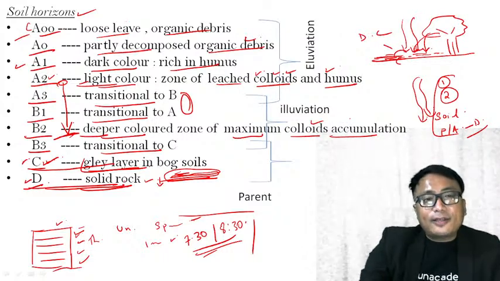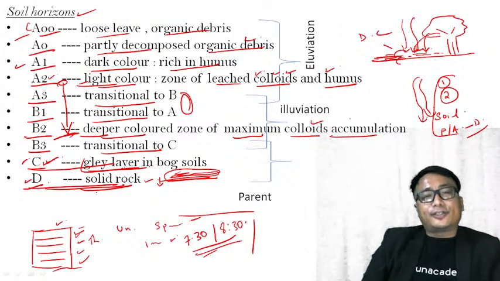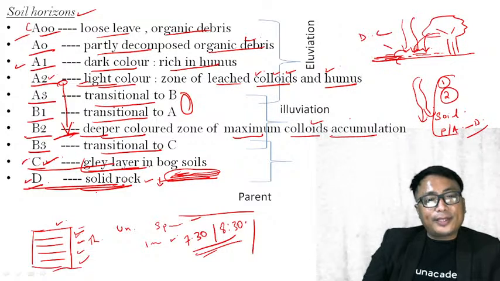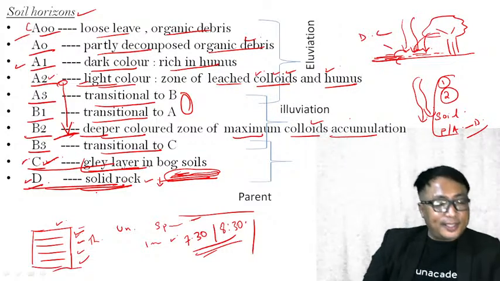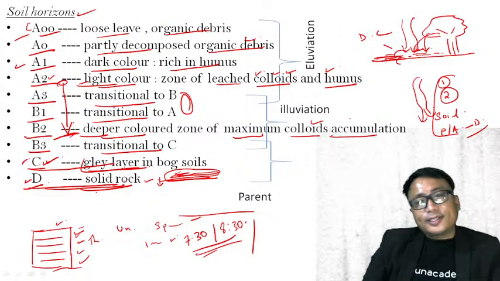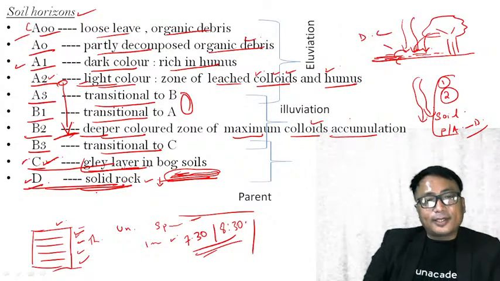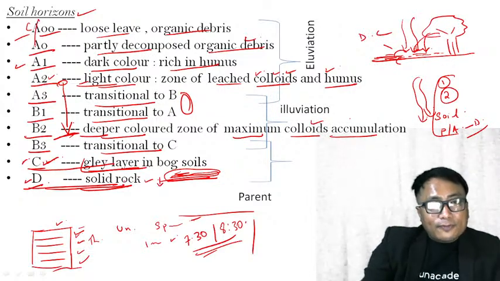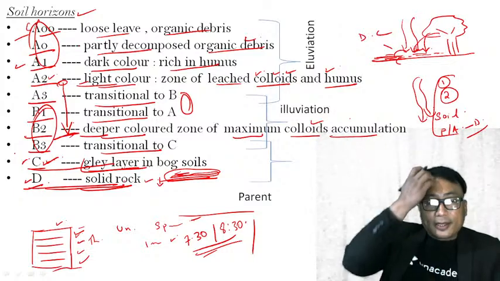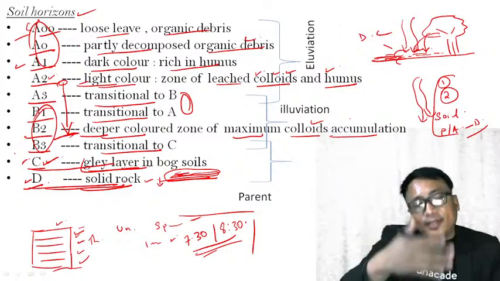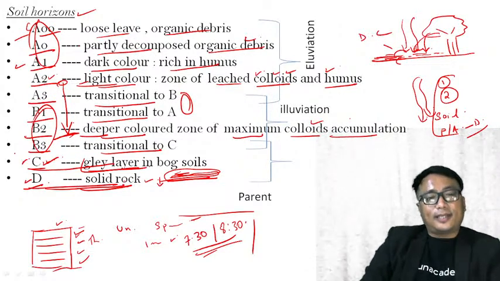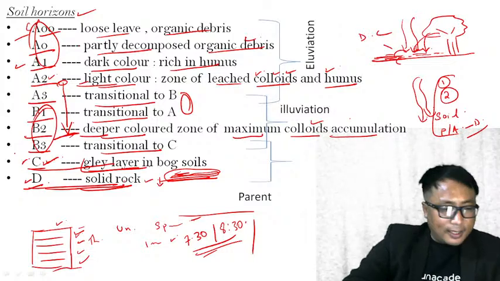So these are the different layers of the soil: A00, A0, A1, A2, A3, B1, B2, B3, C and D. See, if you go through different literature or different material regarding the soil horizon, some club all of these layers together as one layer, and others as another layer. So in different books you will find different layers, but this is one of the most accepted and easy to understand layer systems. Clear?